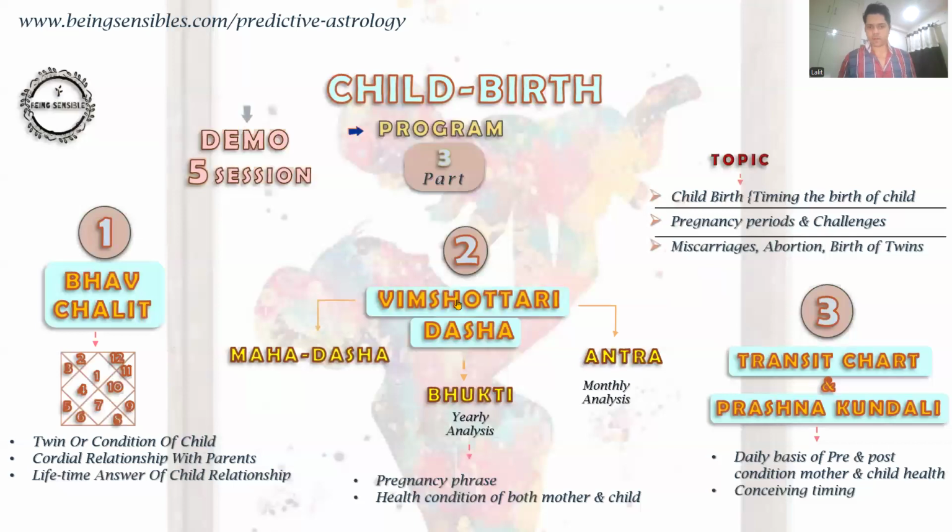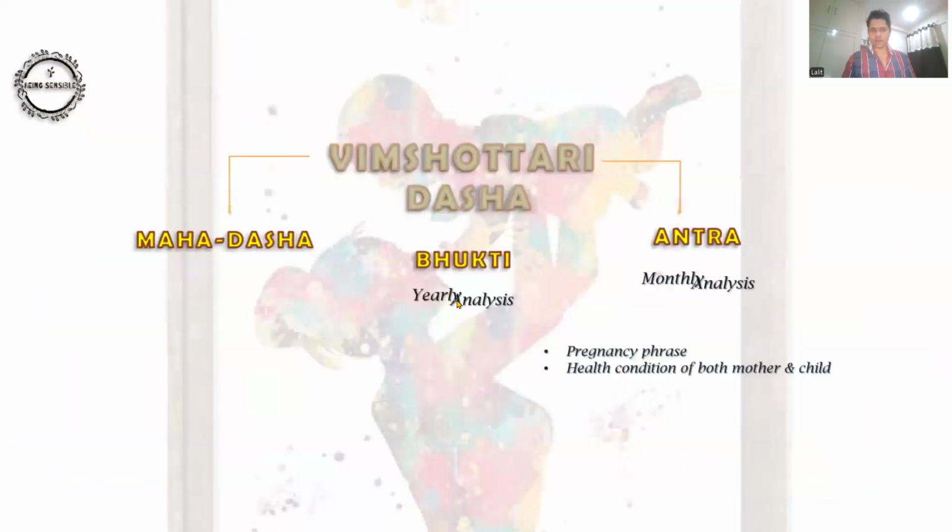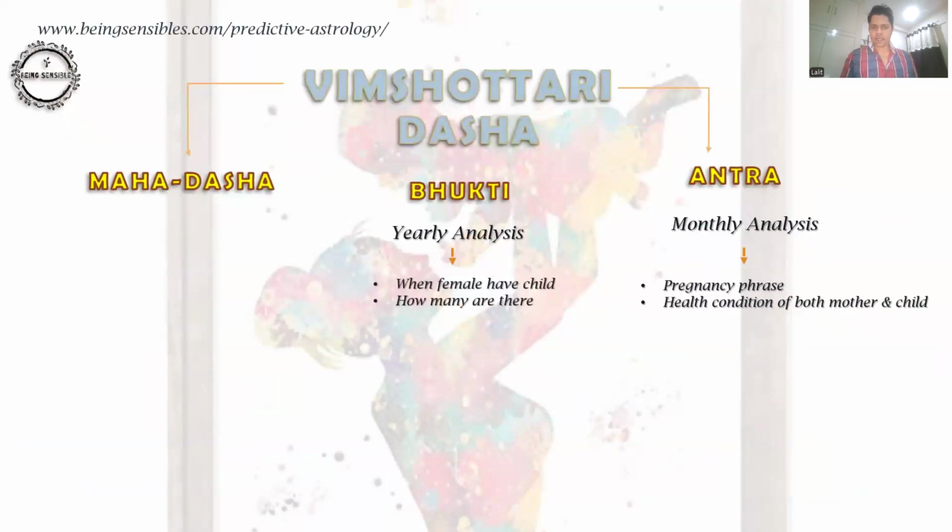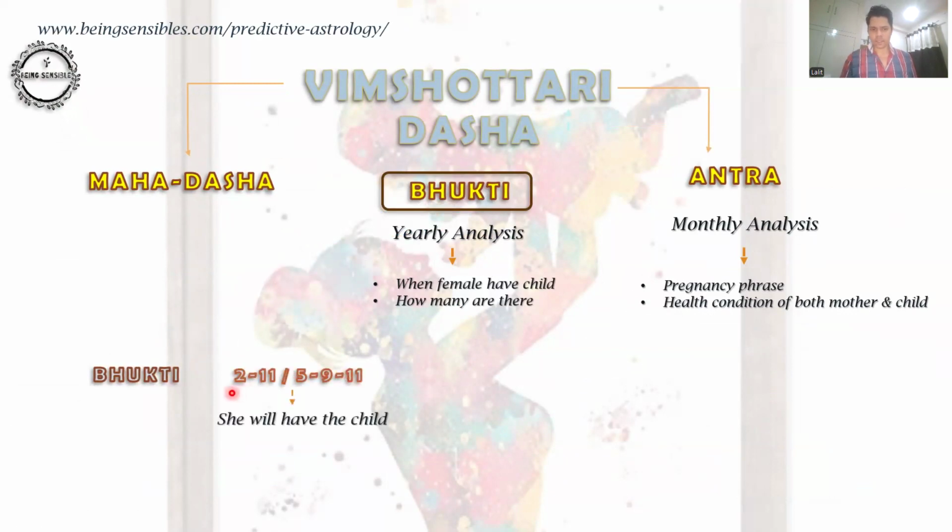Now we're moving to the second part, Vimshottari Dasha. Earlier we got an idea of the yearly and monthly changes. When it comes to Bhukti, in terms of combinations also, if she has 2, 11, 5, 11 in any year, there is a high chance she would have a baby.